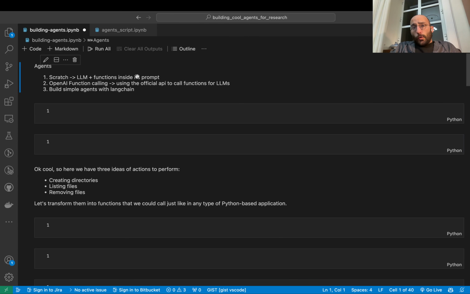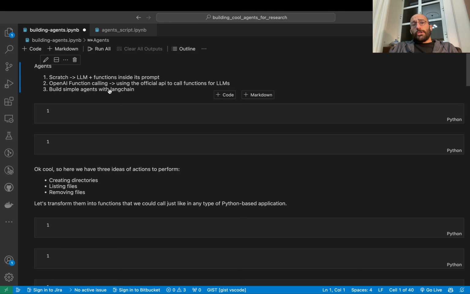And all you have to do is set up a little JSON schema that explains to the model how that function should be called. And then the model figures out how to prepare the inputs for that function given some problem that's given in the prompt for the model. Don't worry if you don't understand all of that, because we're going to go through examples in this notebook.